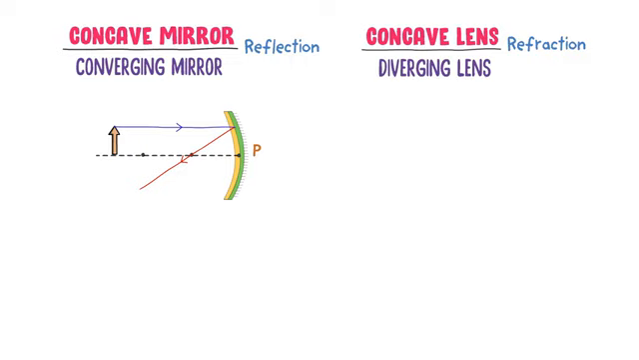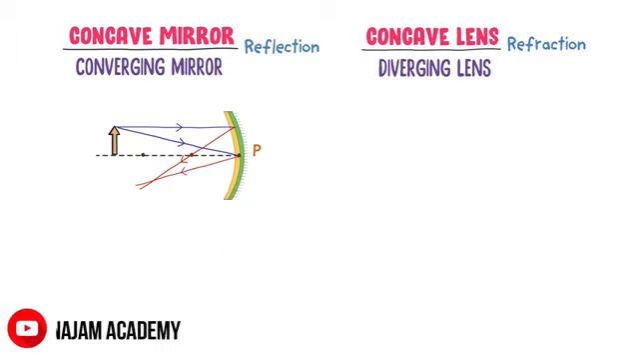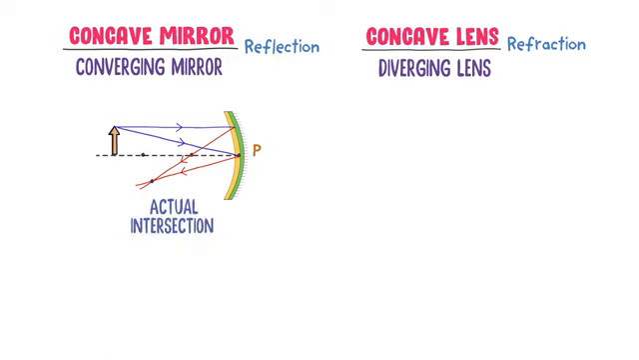Secondly, consider another incident ray that hits the mirror at its pole. Let it form 35-degree angle with the principal axis. This incident ray is reflected at an equal angle of 35 degree from the pole. We can observe that these both reflected rays intersect at this point. This type of intersection is called actual intersection or real intersection of light rays.